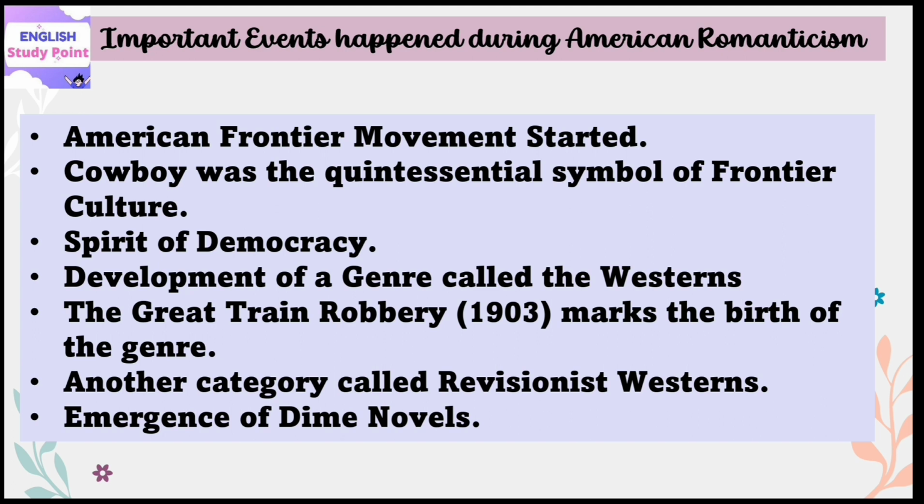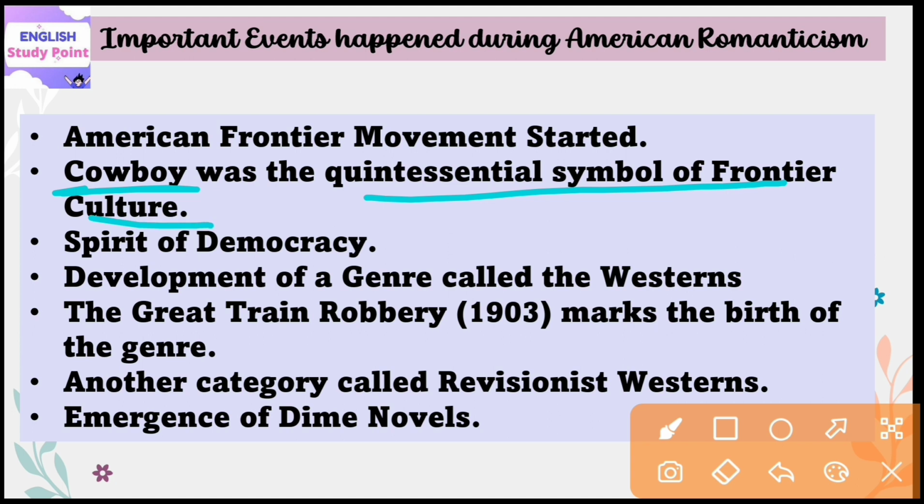During this movement, there was a quite essential symbol, and that symbol is the cowboy. So who is this cowboy actually? He is a person who is an animal herder, and he tends to cattle on ranches. So the cowboy was a quite essential symbol of frontier culture. This is an important fact related to this movement.